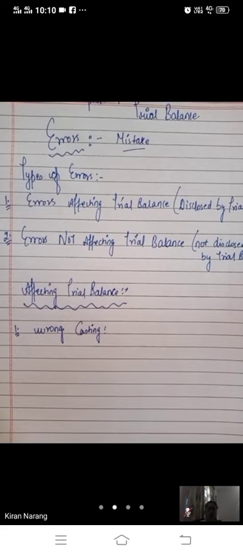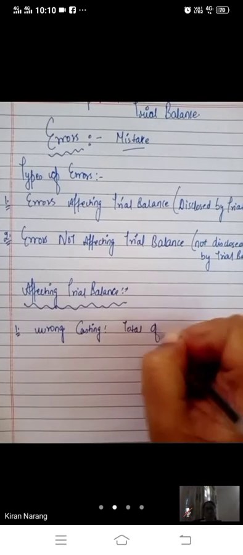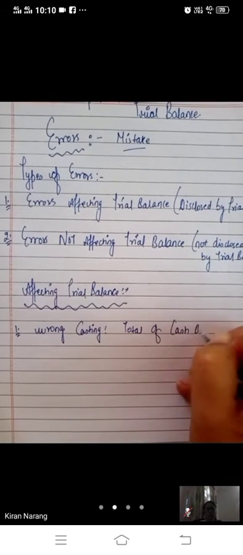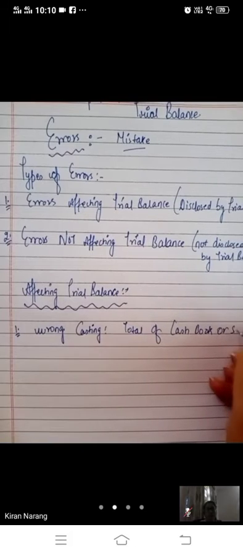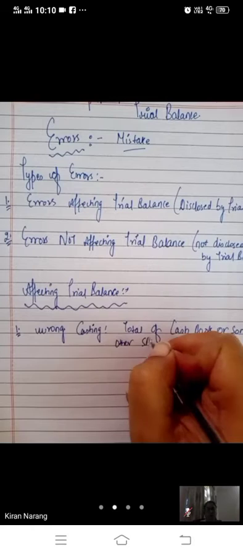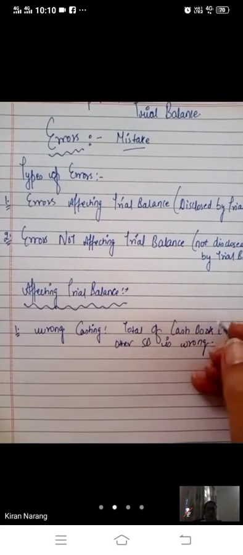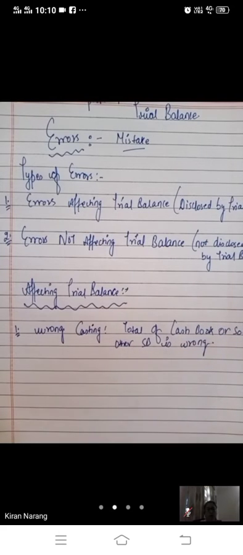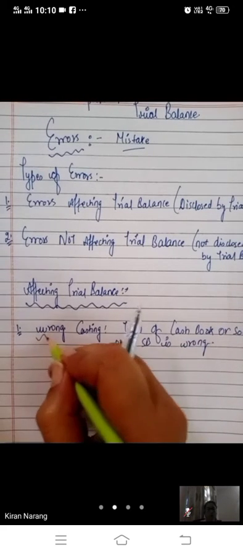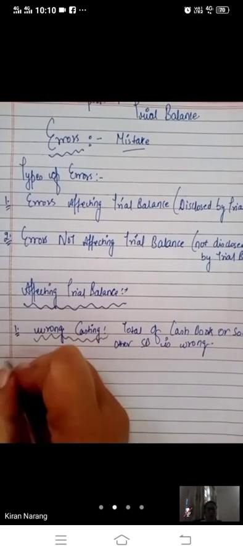If the total of the cash book or some other subsidiary book is wrong, the trial balance will not tally. It will increase or decrease the other side.